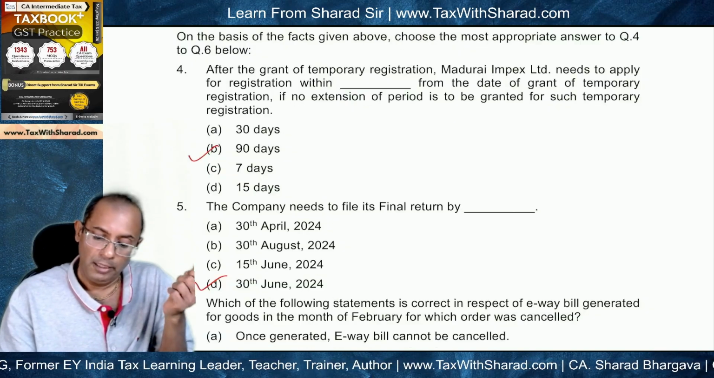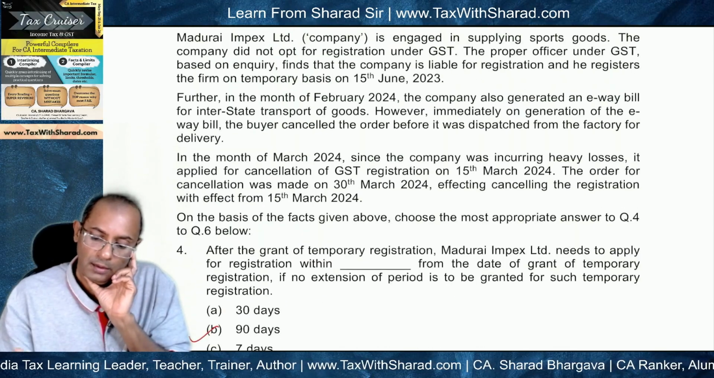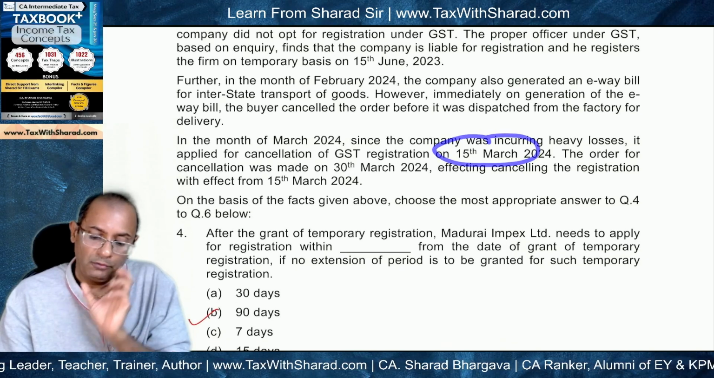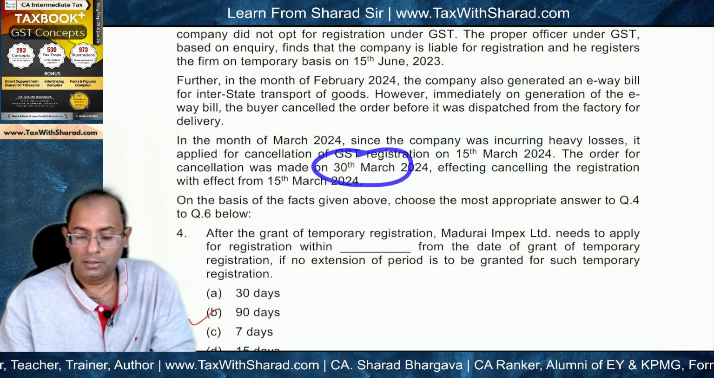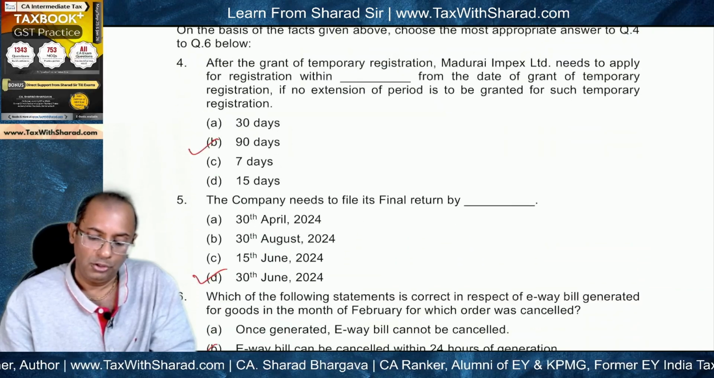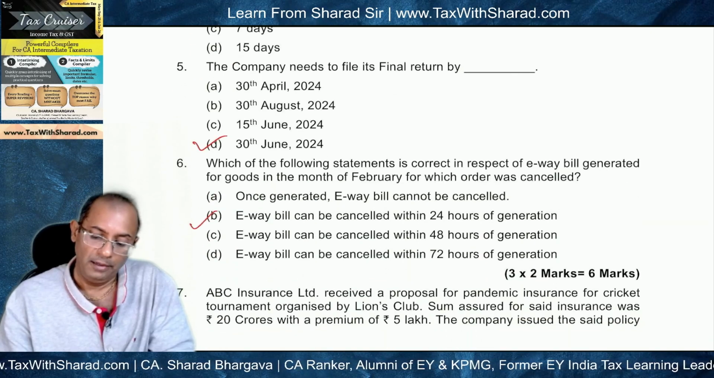So date of cancellation is what? Date of cancellation is 15th March and the date of order is 30th March. So later is 30th March. So 3 months from 30th March is 30th June. So by 30th June 2024, the final return needs to be filed.